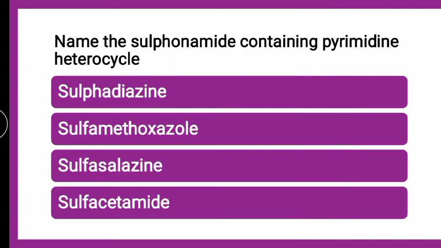Next question is, name the sulfonamide containing pyrimidine heterocycle. Whether it is sulfadiazine, whether it is sulfamethoxazole, whether it is sulfasalazine or sulfacetamide? The correct answer is sulfadiazine. The sulfonamide which contains pyrimidine heterocycle is nothing but sulfadiazine.